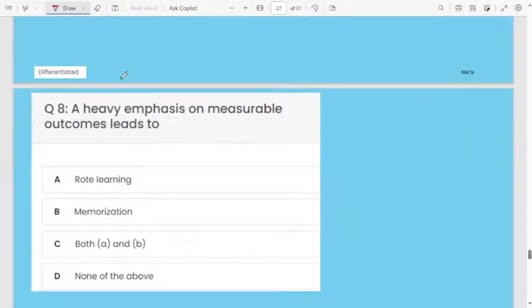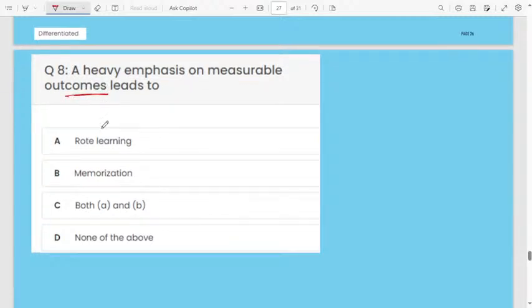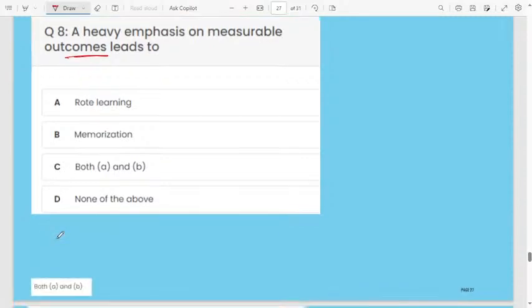Next, a heavy emphasis on measurable outcomes leads to: A, rote learning, B, memorization, C, both A and B, D, none of the above. Both A and B.